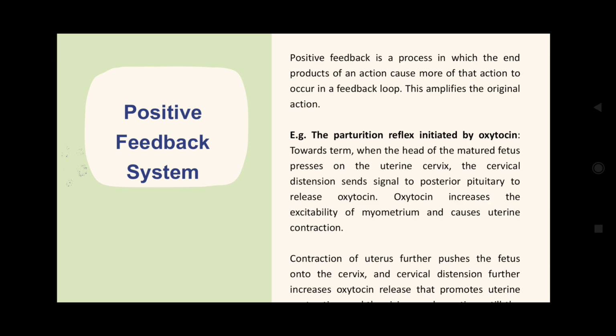And finally, the contraction of uterus further pushes the fetus onto the cervix, and cervical distension further increases the oxytocin, which would be released till the baby is delivered.